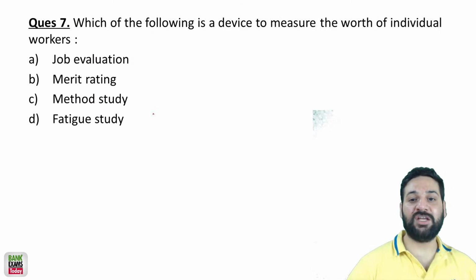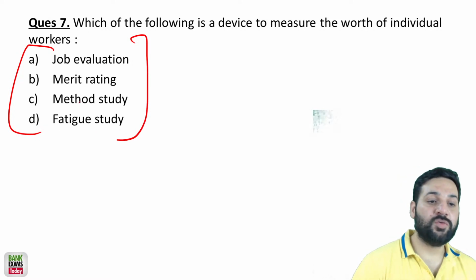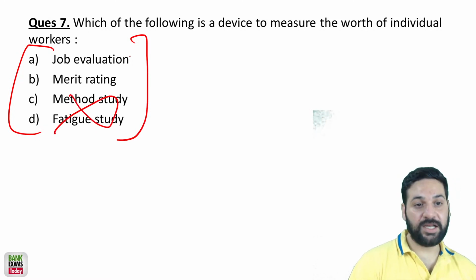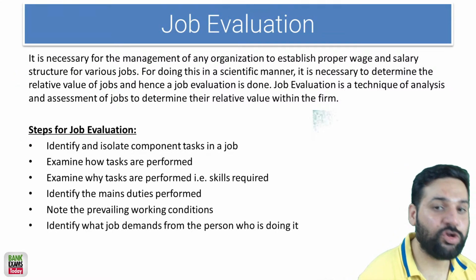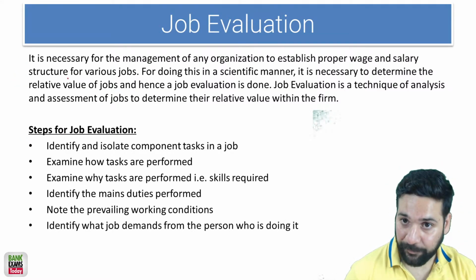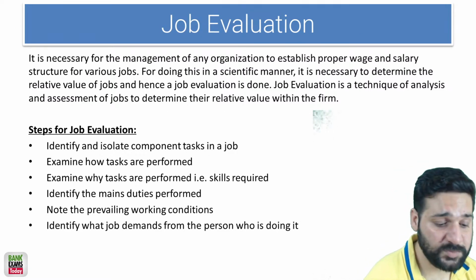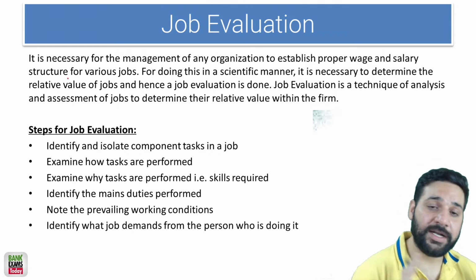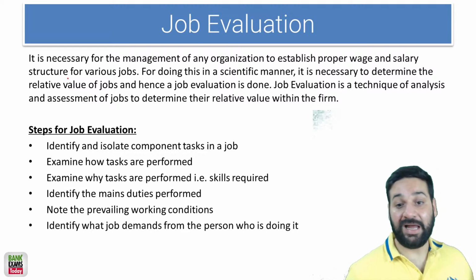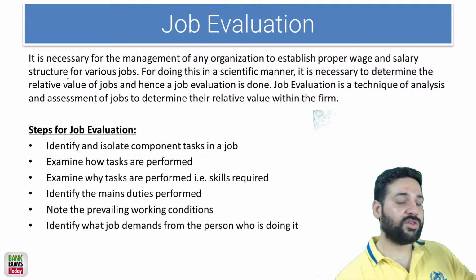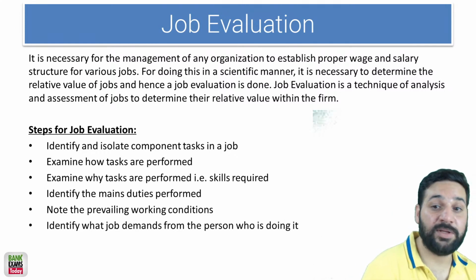Which of the following is a device to measure the worth of individual workers? So method study and fatigue study, obviously they are not correct. Either job evaluation or merit rating. I should explain both the concepts. So job evaluation is about evaluating a job. Merit rating is about evaluating an individual, right? In job evaluation, you are isolating jobs and evaluating a job actually. I have already explained it in my costing classes. You can just watch that. Merit rating, it's about the individual. Job evaluation, it's about evaluation of a job.